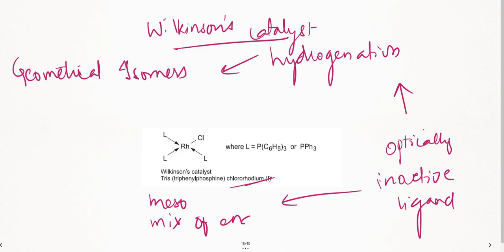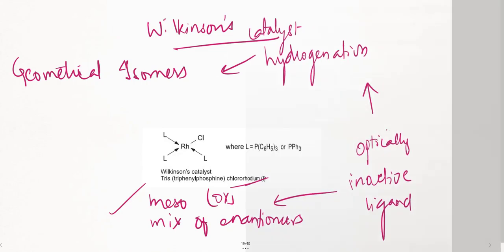Remember this. Whenever you see this particular catalyst, this is what you will be getting. You can tick the option as it will give meso compounds, or it may give a mixture of enantiomers. This is fine. Okay, this is clear. The Wilkinson's catalyst is clear to me.